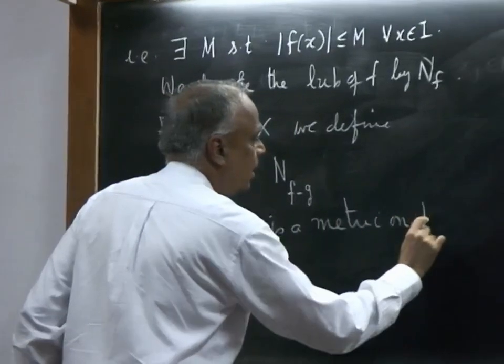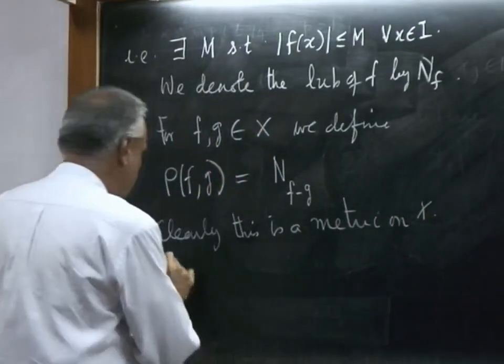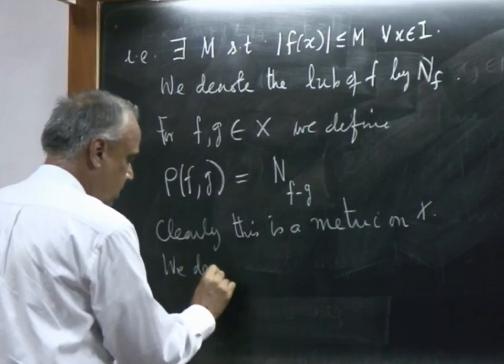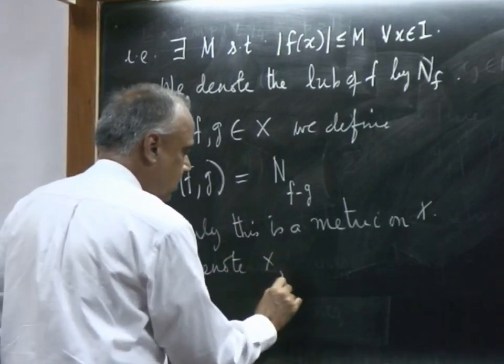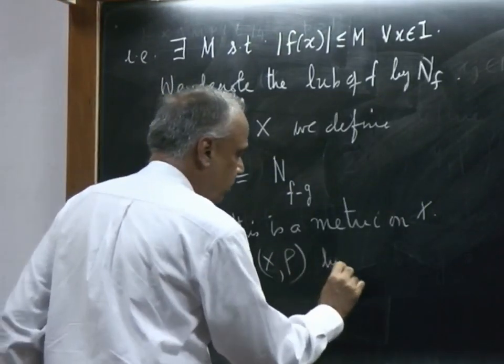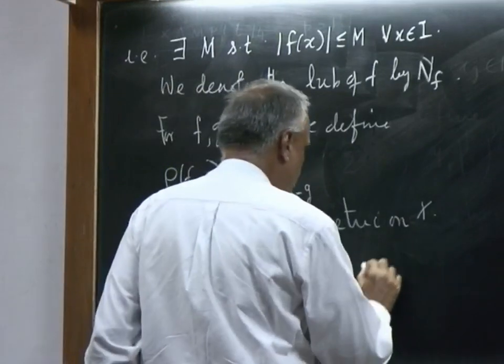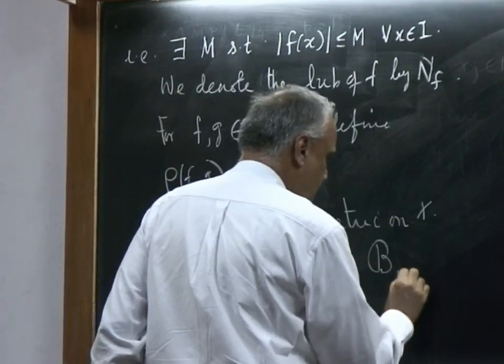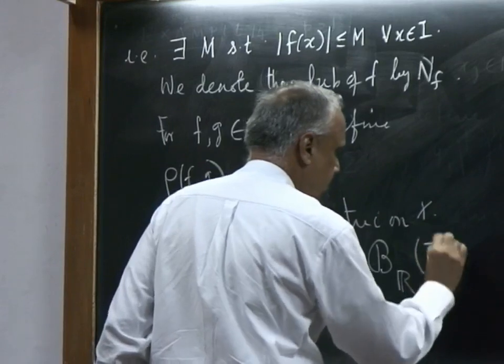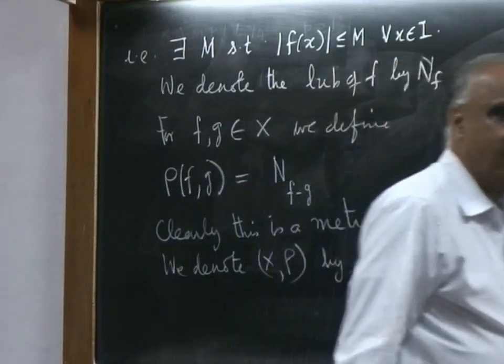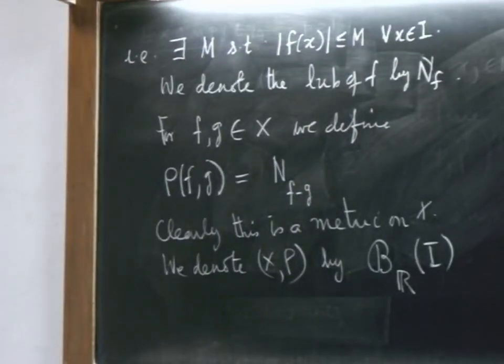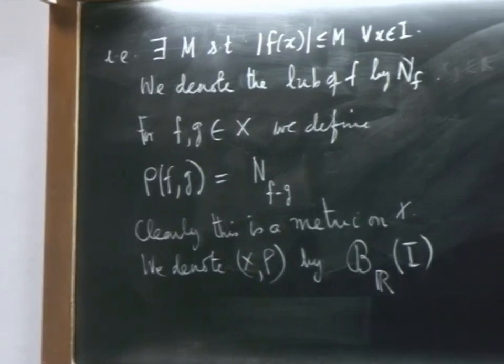on X. We denote X, rho by say B R I. B stands for bounded, R stands for real valued, I stands for the domain of definition.